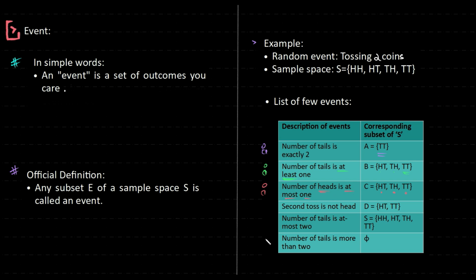Sometimes, you can have some kind of an idea which has no possible outcomes in the given sample space. If someone comes and tells me the number of tails that I'm looking for is more than 2, well, we're tossing 2 coins. We can't get more than 2 tails. Right? The number of tails is more than 2. It's not possible. So yes, even the null set is a possibility. We can't have any favorable event.